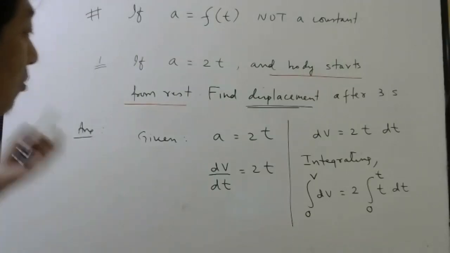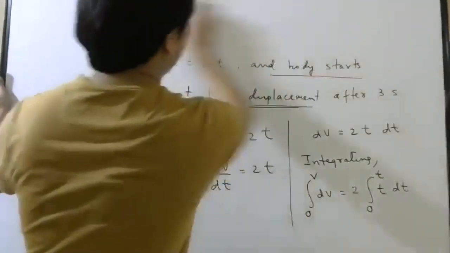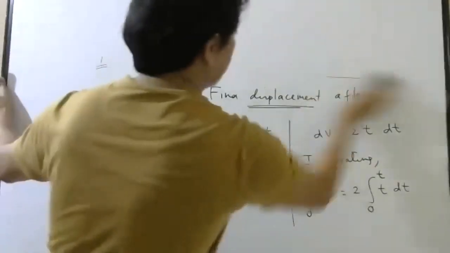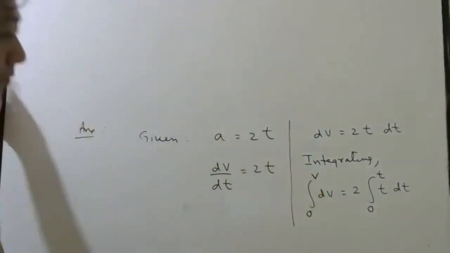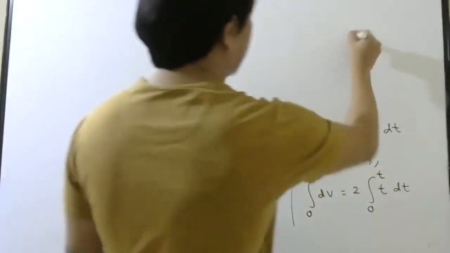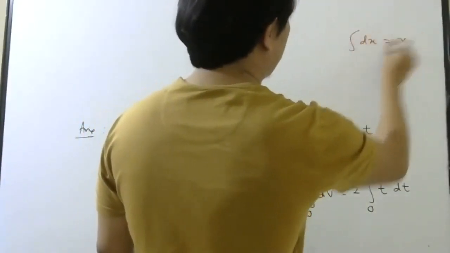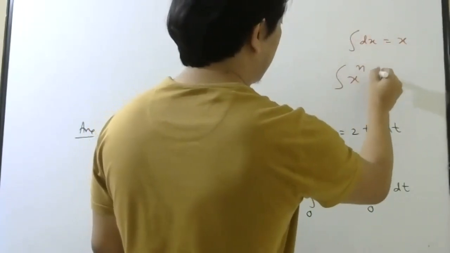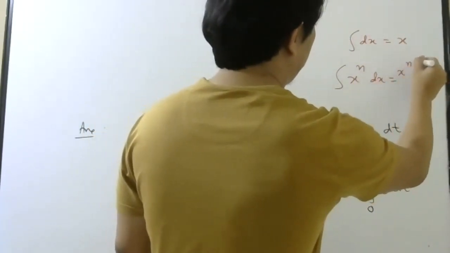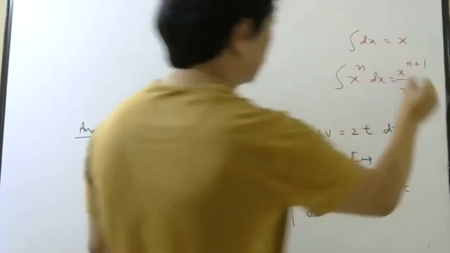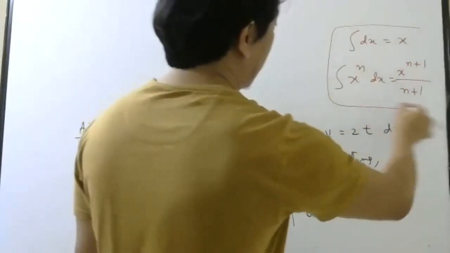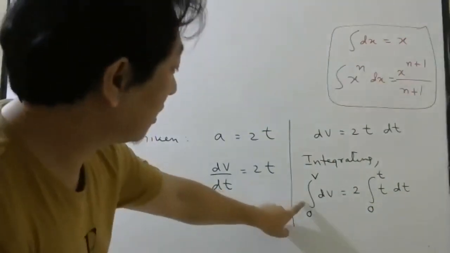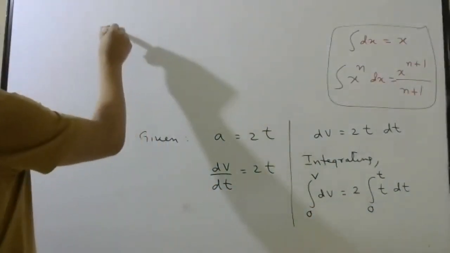Now we have to just apply the formula of integration. What is integration of dx? x. What is integration of x power n dx? x power n plus 1 divided by n plus 1. All these formulas I will not keep on revising again and again. So what is integration of dv? v.